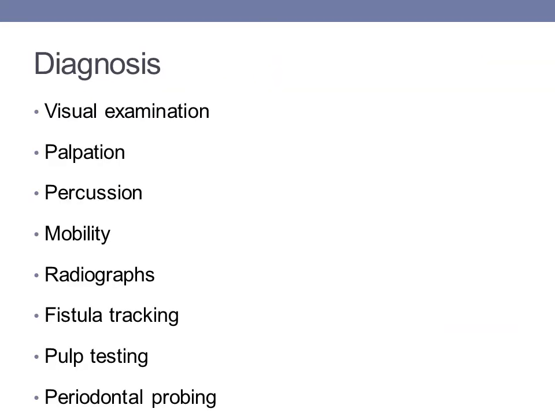Then coming to diagnosis. Since the diagnosis of endoperio lesion is a bit difficult. In initial cases, like if only a pure endodontic lesion or a pure periodontal lesion is present, it is relatively easier to diagnose these isolated lesions. But as the disease progresses, there is an overlapping of various features, especially the radiographic features, and then the diagnosis becomes critical. So now I will be telling you regarding the various diagnostic aids which should be used in order to arrive at a correct diagnosis regarding the endoperio lesion.